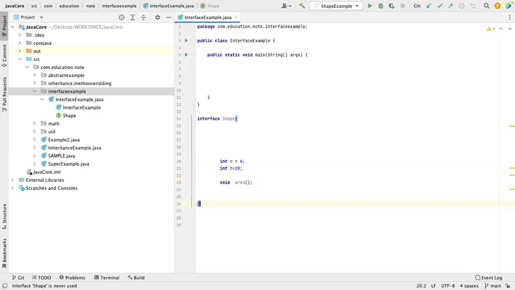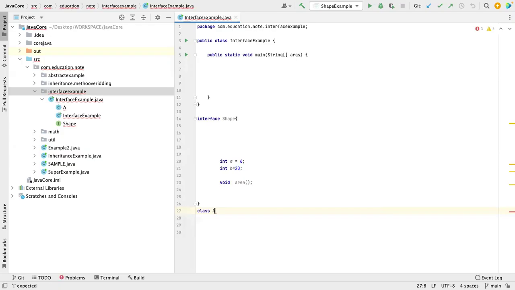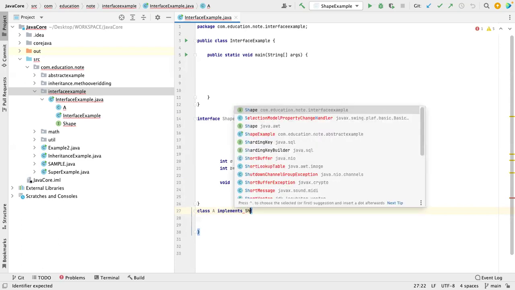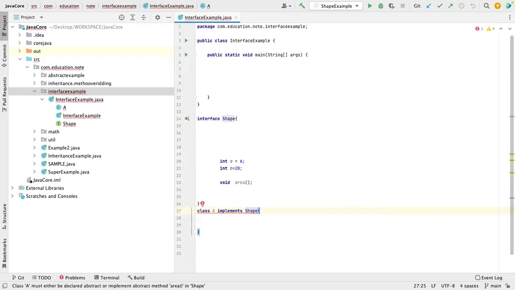So let me create another class called A. One class can extend another class, but for an interface we use implements. Implements is the keyword we use with an interface. Let me use this shape. So I have a class A which is implementing the shape interface.